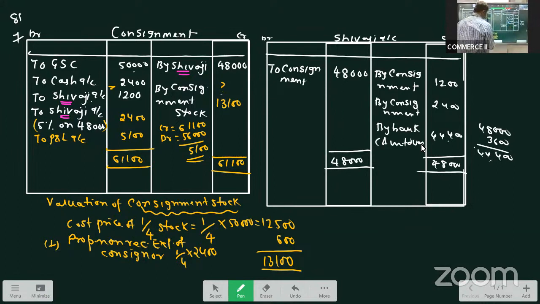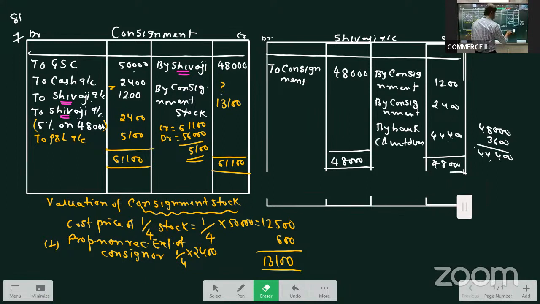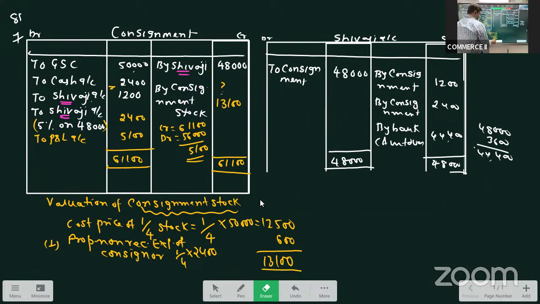Okay. Then, what is the last ledger we prepare? It is goods sent on consignment. The last ledger we prepare is goods sent on consignment.